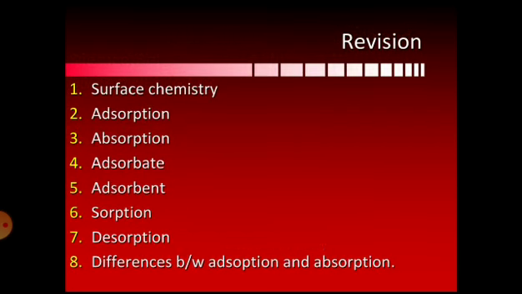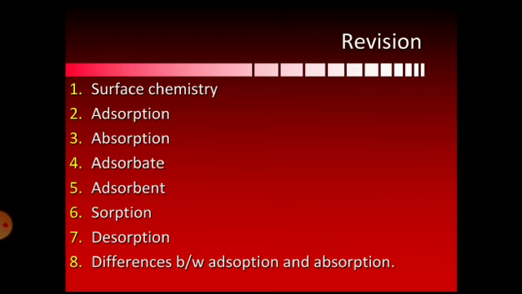Hello students, I hope you remember what we have learned in the last class. If you do not, let us glance at all those things at once. We started with surface chemistry, and we learned the definition: the physical and chemical phenomena that occur at the interface between two phases is called surface chemistry. Usually the chemistry which appears on the surface of any substance is called surface chemistry.